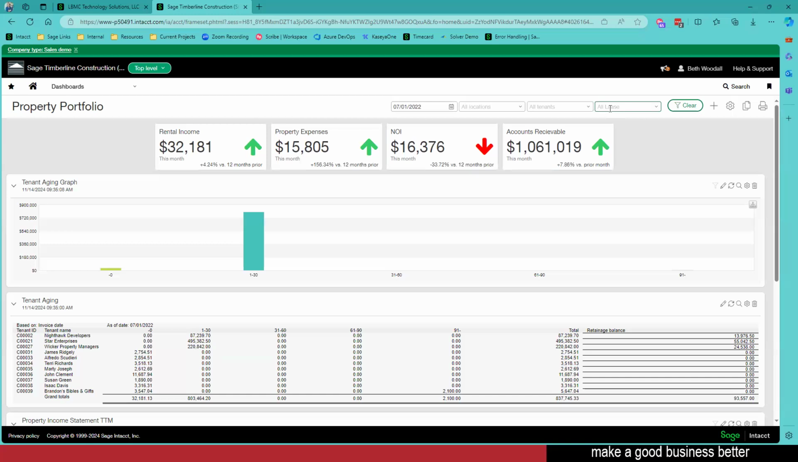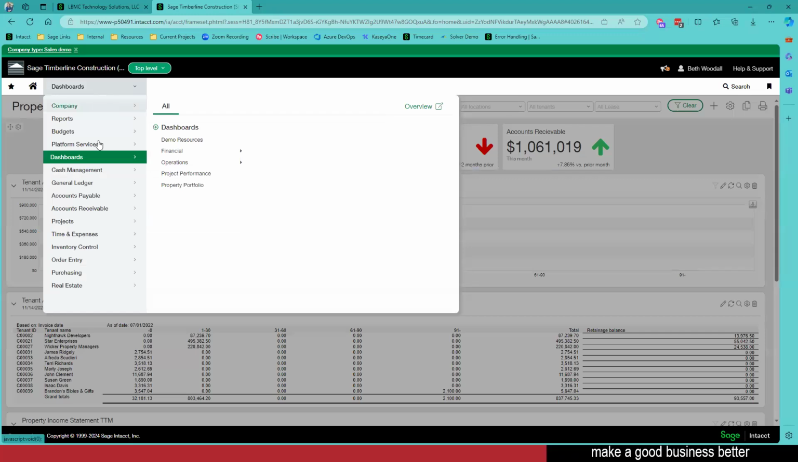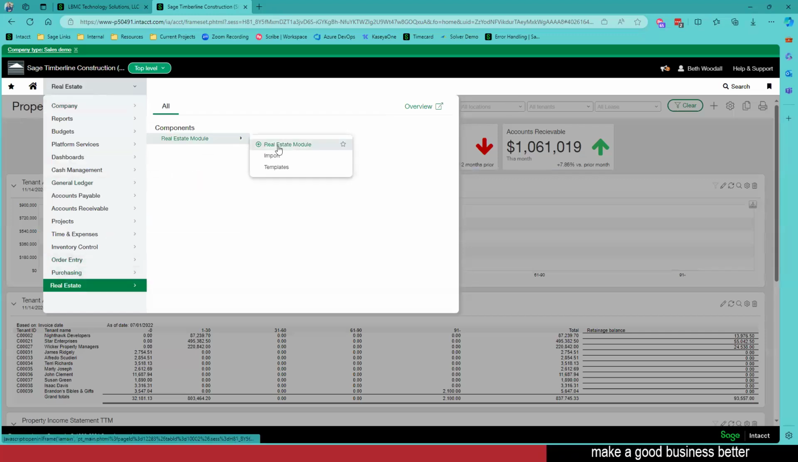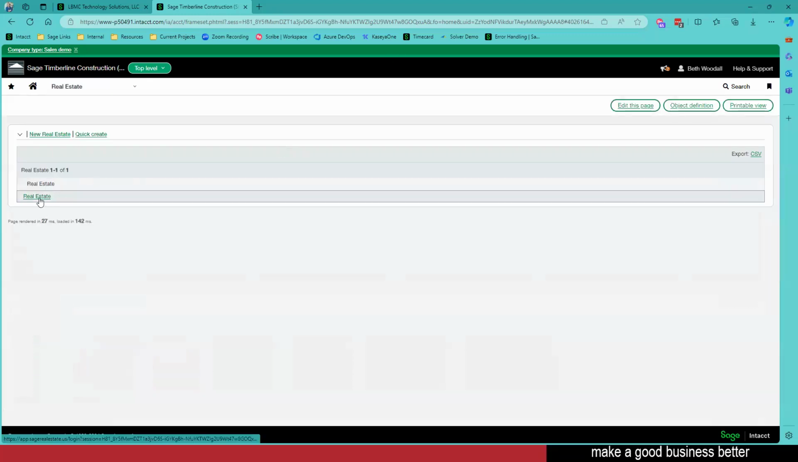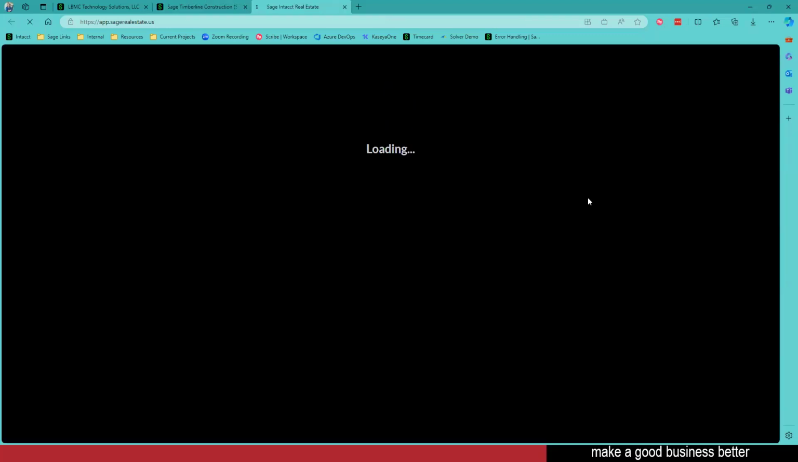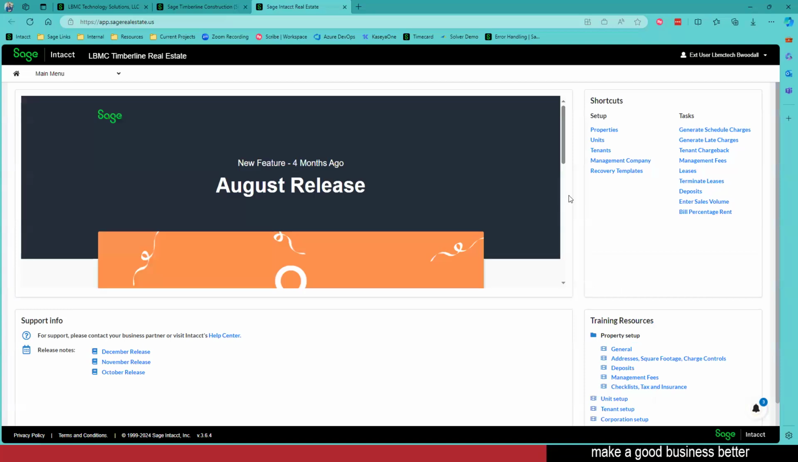All right, so let's roll into that real estate module. When I go to my main menu and go over here to real estate, I'm going to click in here and hit our real estate option. Now, unlike some of the other modules within Intact, this is going to be its own pop-up window, its own new tab, where we're going to have our new landing page and its own main menu.